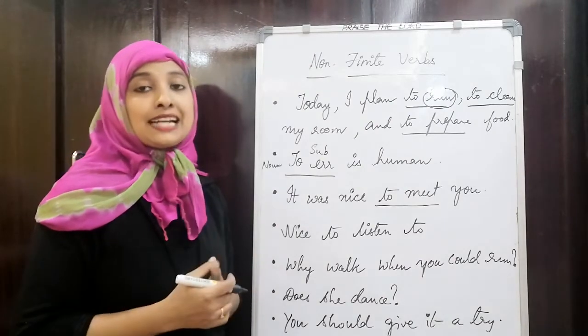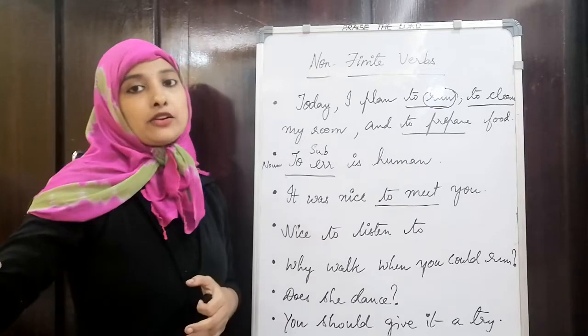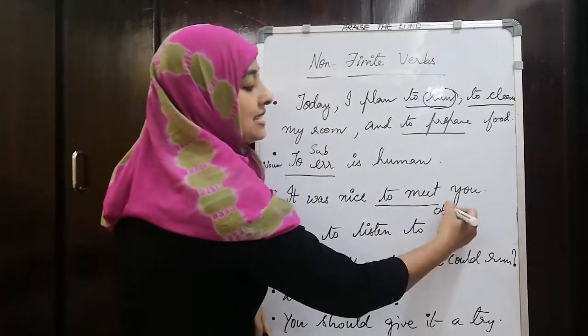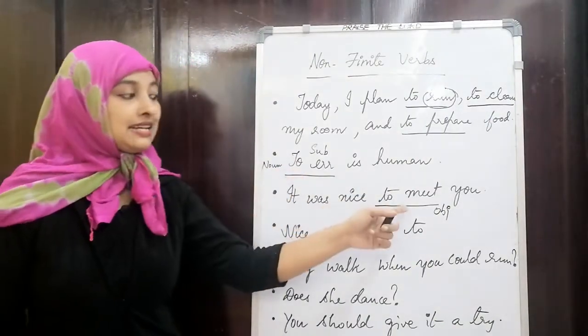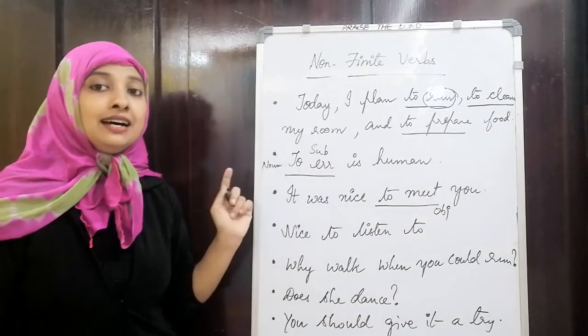But where is that to meet? In which part of the sentence? It is in the object part of the sentence. Here also it is a noun phrase only, but here it is in the object part of the sentence. So here it is in the subject part of the sentence, here it is in the object part of the sentence. So in both these sentences it is acting as a noun phrase.